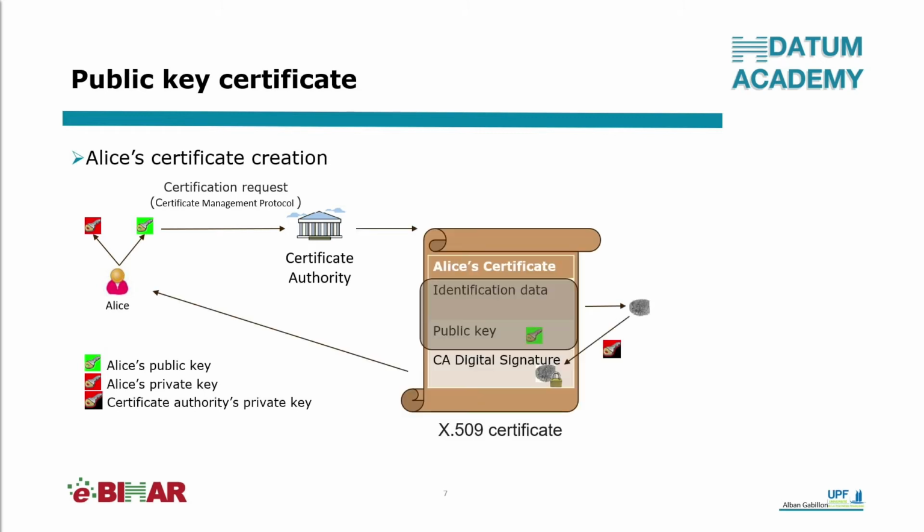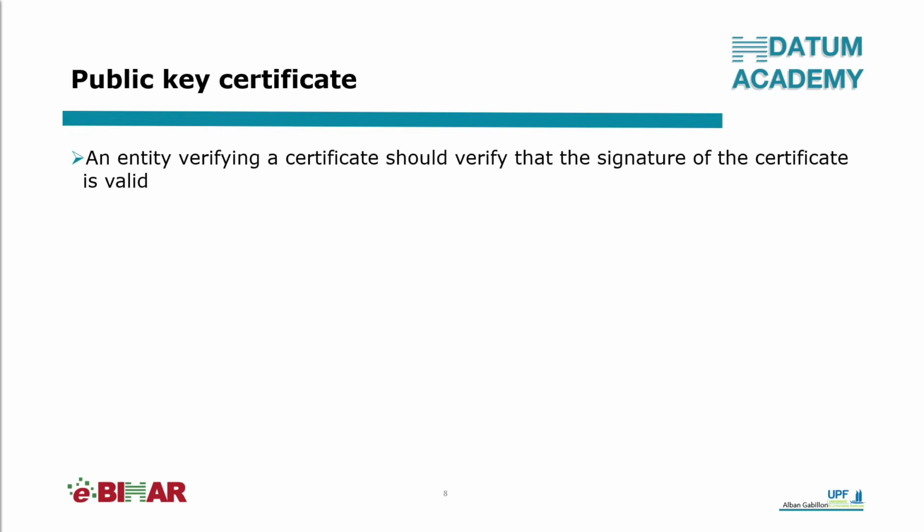The certification authority is a trusted third party authorized to issue certificates. It issues Alice's certificate, digitally signs it, and sends it to Alice. And for your information, the certificate is structured according to the X509 standard. In addition, communication between Alice and the certification authority is done via the Certificate Management Protocol, which is an Internet protocol used for obtaining X509 certificates.